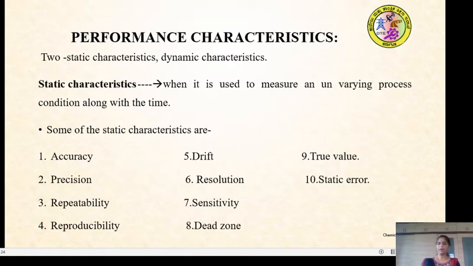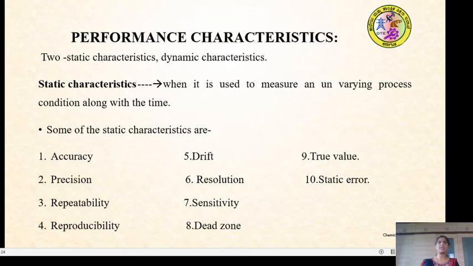So we will learn what the characteristics are. The performance characteristics of an instrument are very important for choosing the most desirable instrument for a specific measuring task.